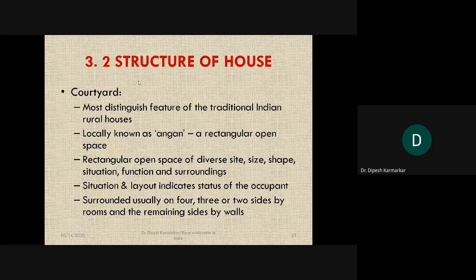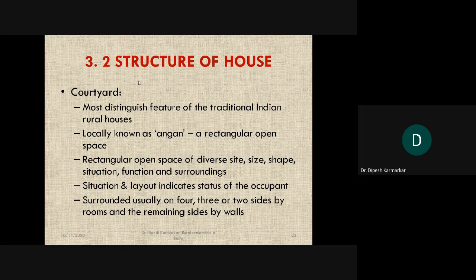But if you go to the houses of the rich, then you will not find cattle in the angan. You will find cattle in the gotha, or in the tabela, or a cattle shed as we call it. There will be a separate cattle shed for cattle. They won't be there in the angan. But in the angan you will find a lot of plants, a lot of decoration, the tulsi vrindavan, which is a very common aspect of a Hindu family house in rural area.